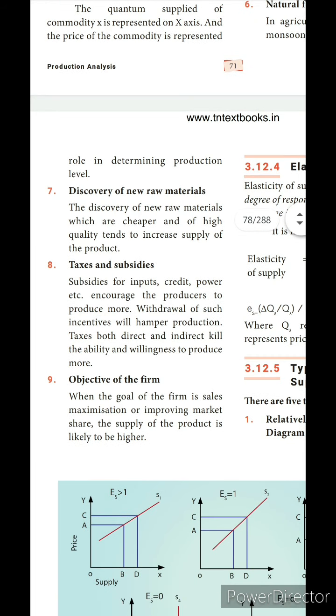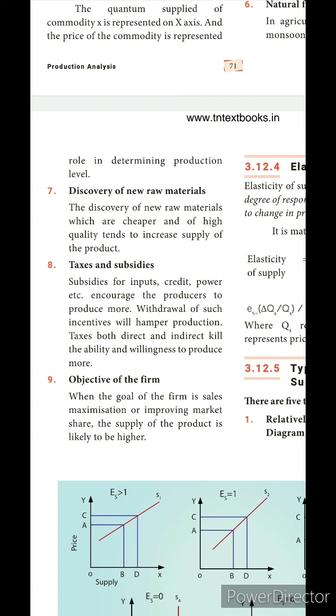Taxes and subsidies. Subsidies for inputs, credit power, etc. also encourage the producers to produce more. Withdrawal of incentives will hamper production. Taxes, both direct and indirect, kill the ability and willingness to produce more. If the government imposes more taxes on our product, definitely we will reduce our production.